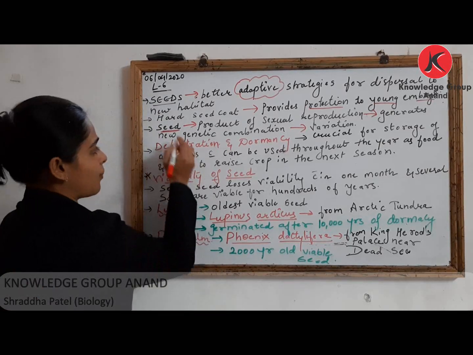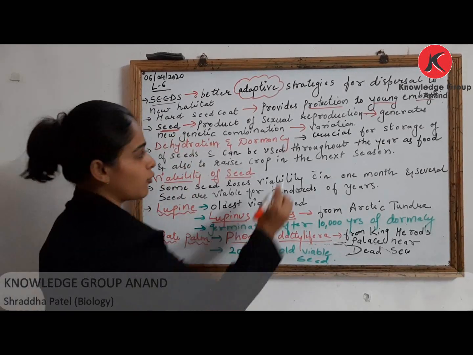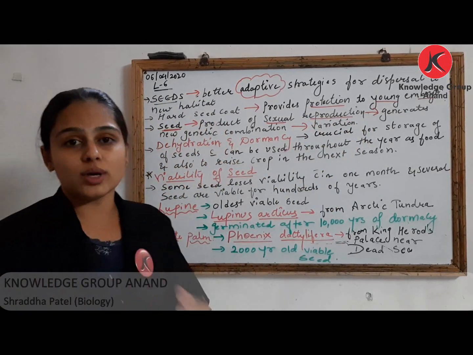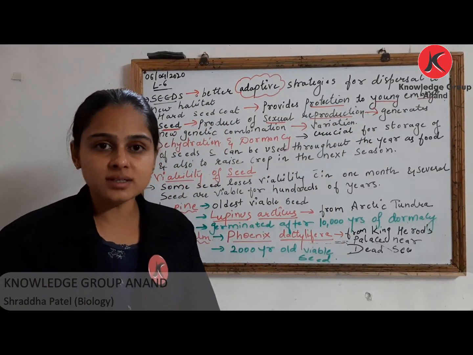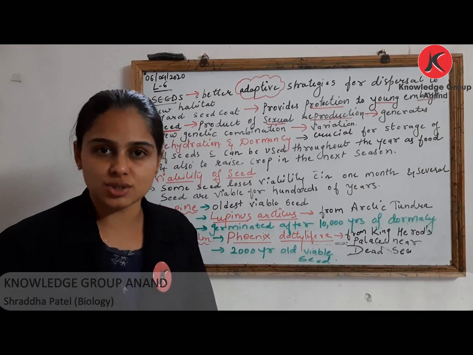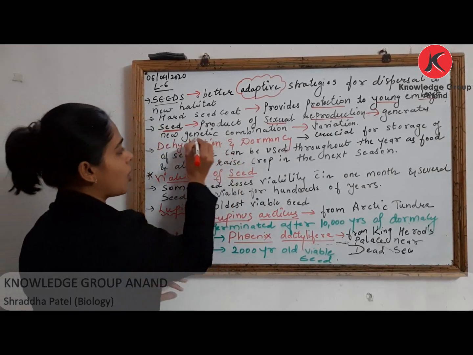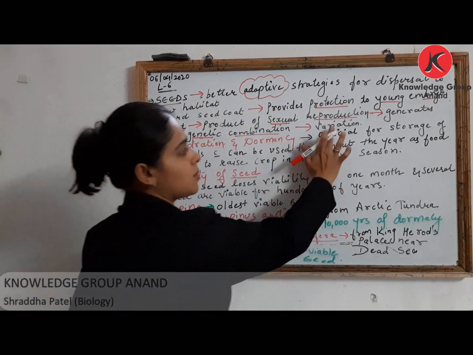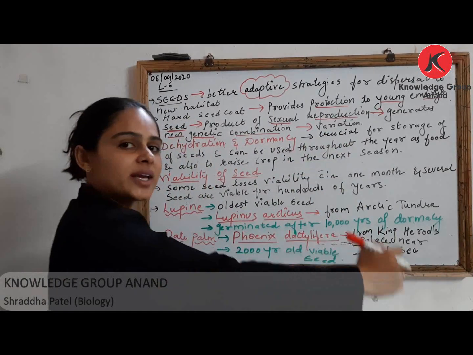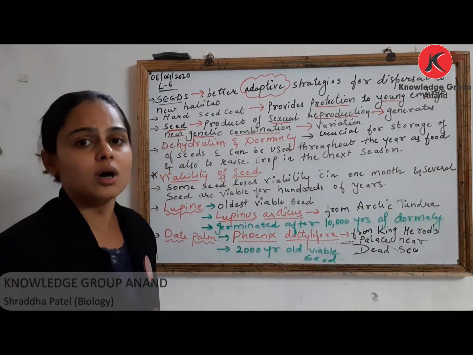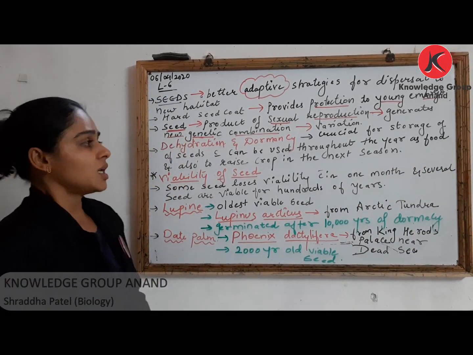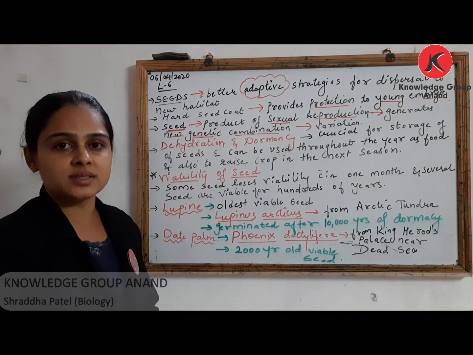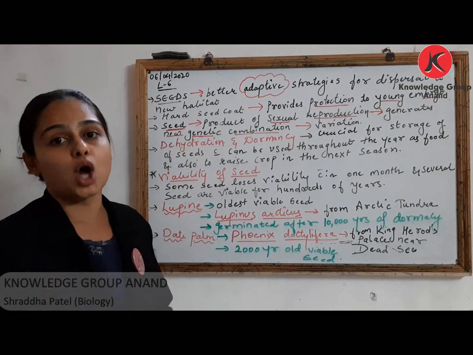Once again, आपको पता है ये सीड जो है वो प्रोडक्ट है किसका? सेक्सुअल रिप्रोडक्शन का. So in this there is genetic combination. In this क्या होगा? There is new genetic combination which is responsible for variation and finally धीरे धीरे it leads to evolution. Okay, now the most important thing I have highlighted in red color, that is dehydration and dormancy.